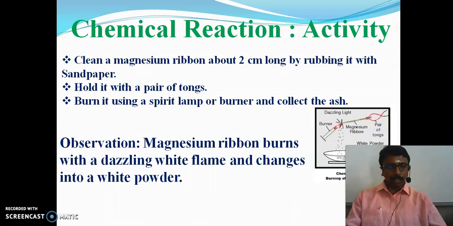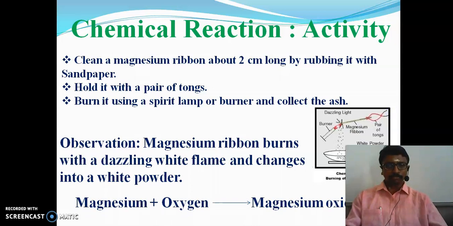A white powder will be formed. That white powder will be collected in a china dish. That white powder is magnesium oxide. The magnesium oxide will be collected in the china dish.